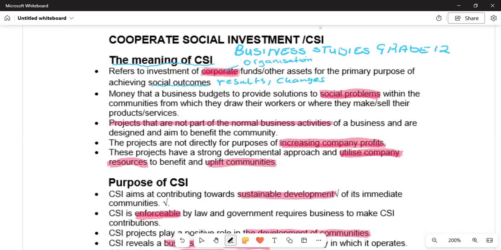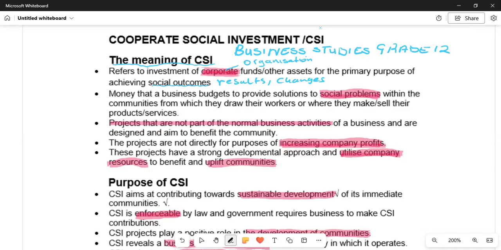As we know, the economic issues of the community, wherever we are talking about poverty. So when the business is trying to invest its funds or assets for the purpose of achieving these social outcomes, what are the results and changes?